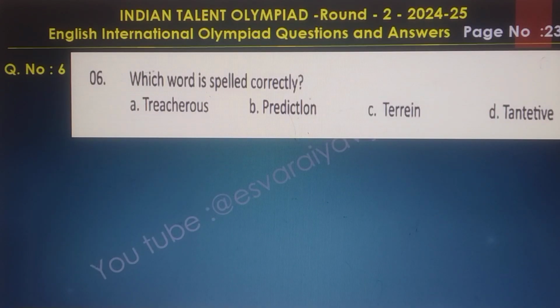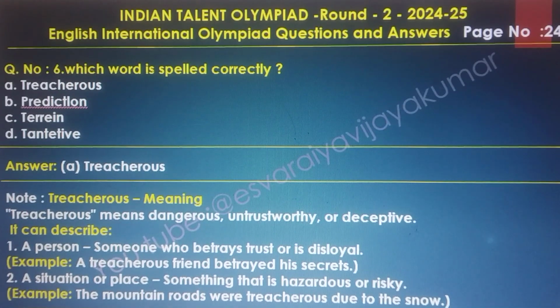Question number 6. Which word is spelled correctly? Here the option is treacherous. Treacherous means dangerous, untrustworthy, or deceptive. It can describe a person, someone who betrays trust or is disloyal.